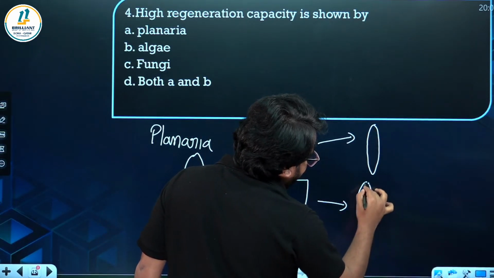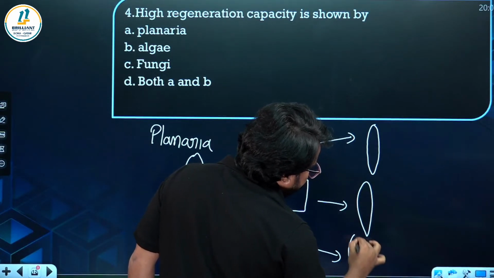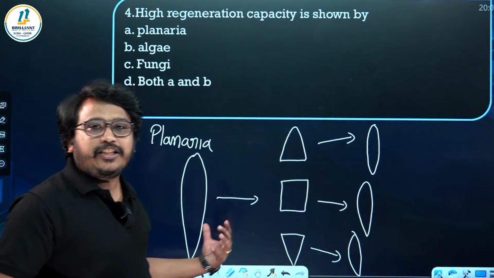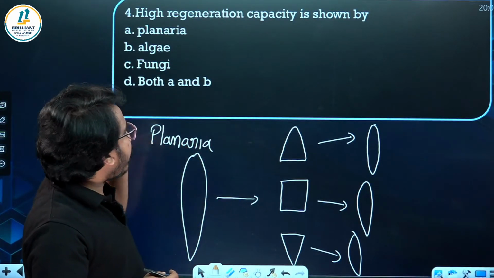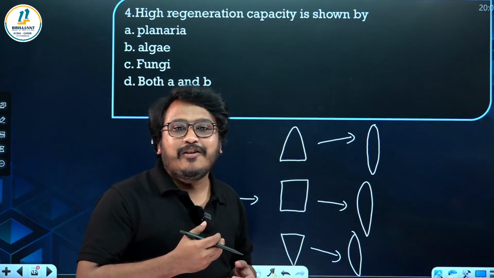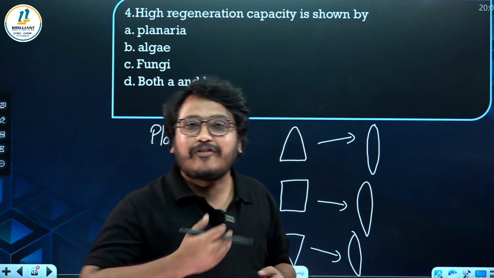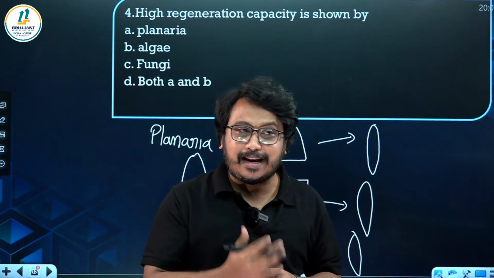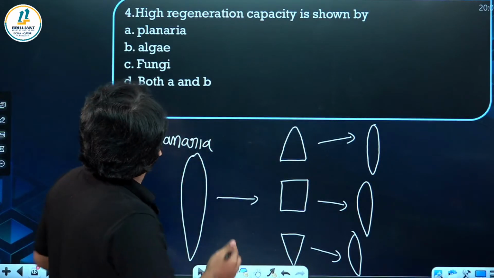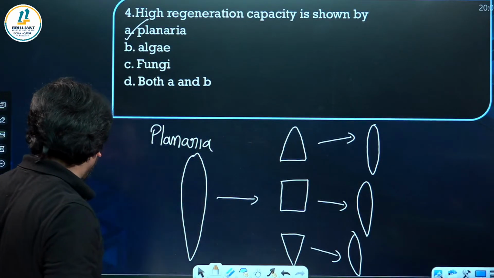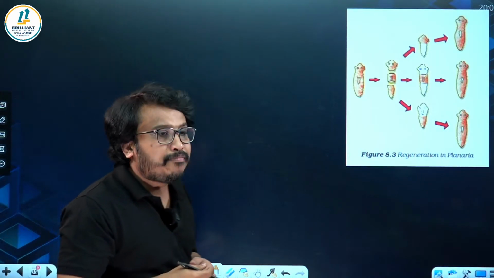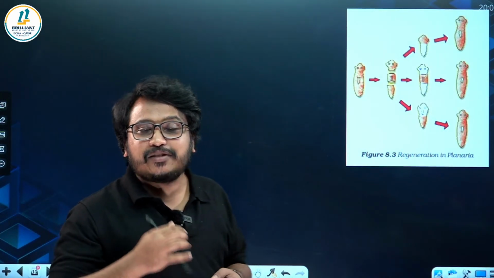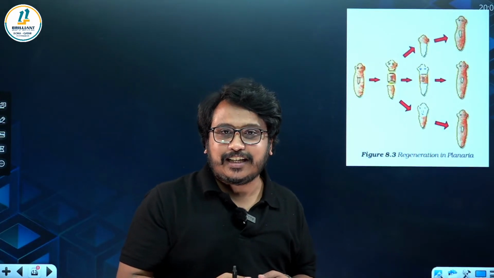This is fragmentation followed by regeneration. You should know which phylum planaria belongs to, flatworms. They are Platyhelminthes. So the answer is planaria. So in planaria it is fragmentation followed by regeneration.